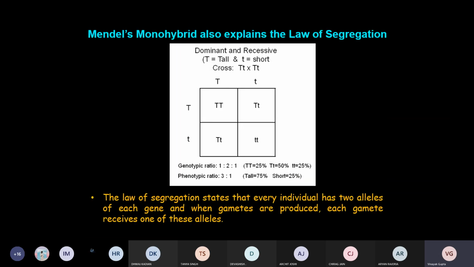So this particular ratio 3:1 can be explained very nicely if we consider the gamete formation.